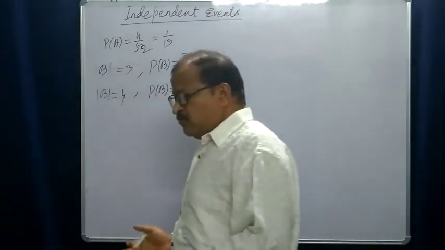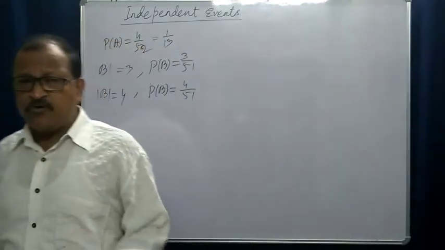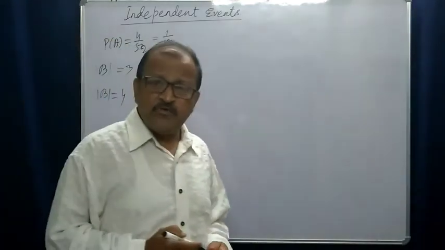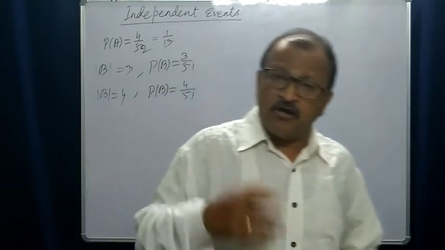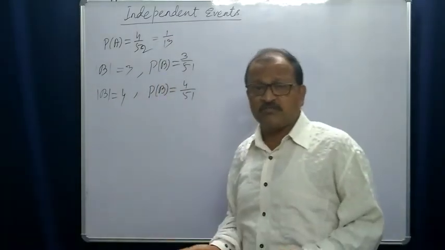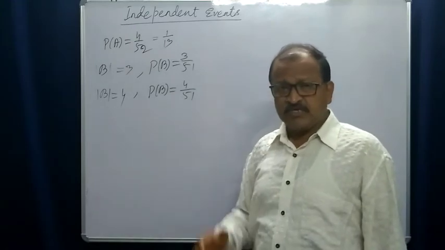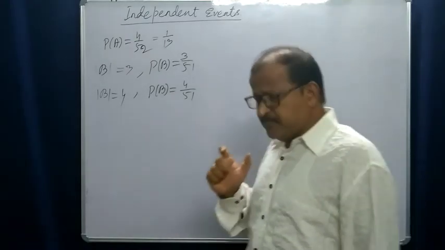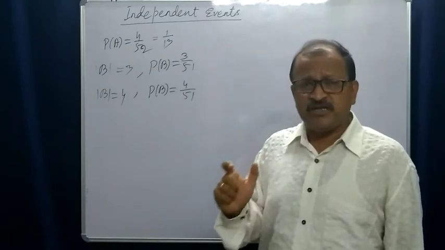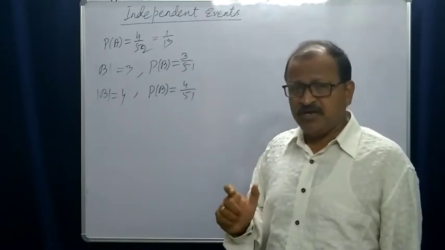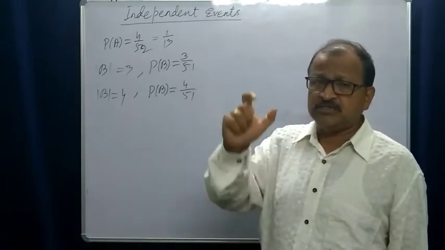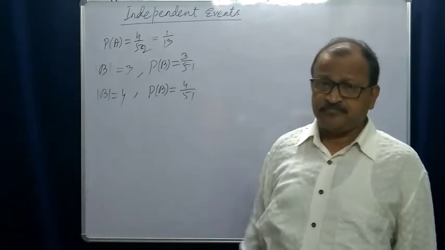This is how one event influences the occurrence or non-occurrence of another event. So here A and B are not independent events, they are dependent. B depends upon the occurrence of A.